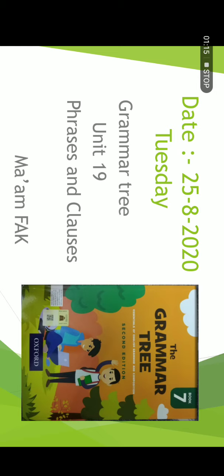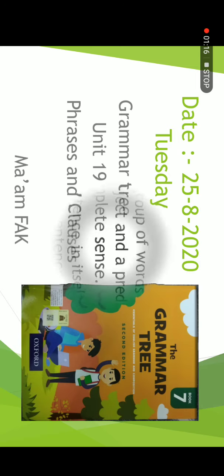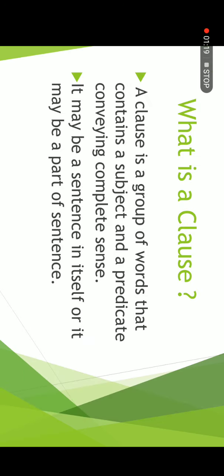Okay, now come to our lesson, that is unit number 19 from your new book, phrases and clauses. Students, normally a sentence is made up of phrases and clauses. Yesterday we discussed what is a phrase. A phrase is a group of words that does not contain a finite verb and it does not convey a complete sense. We discussed its types. Today we are going to discuss what is a clause. It is also a part of a sentence.